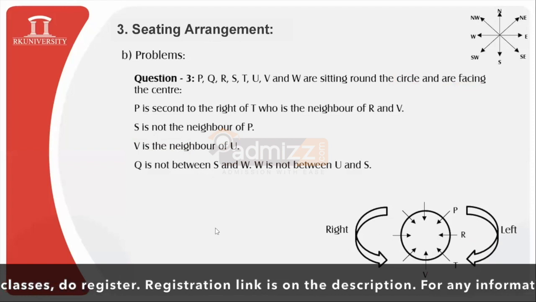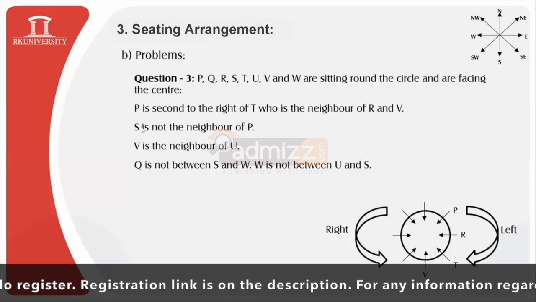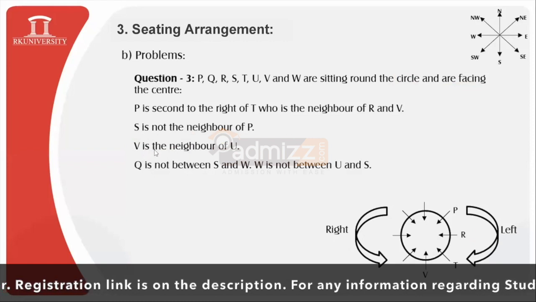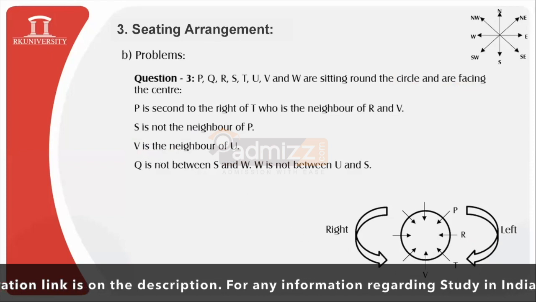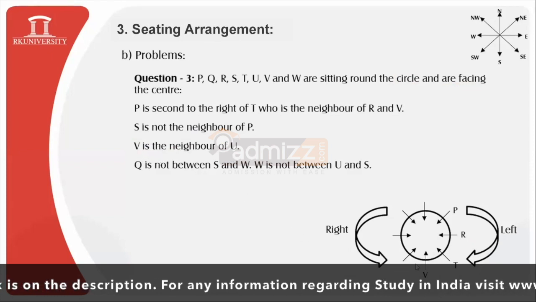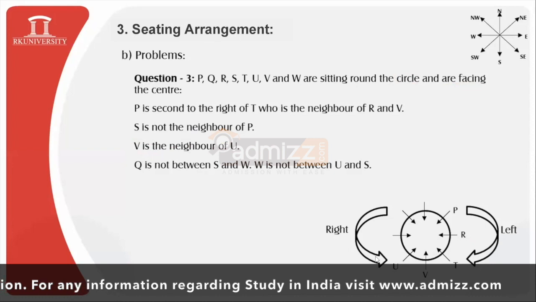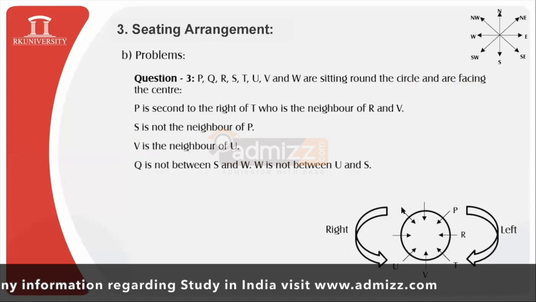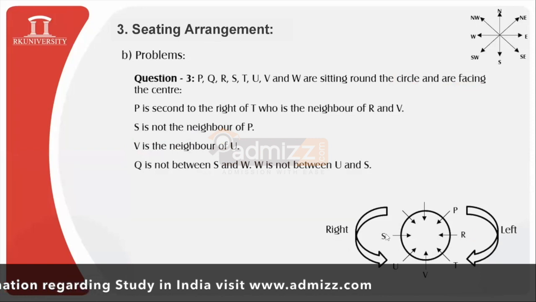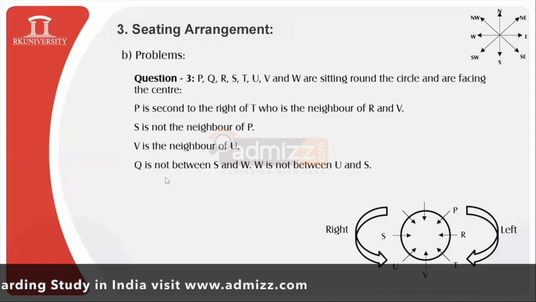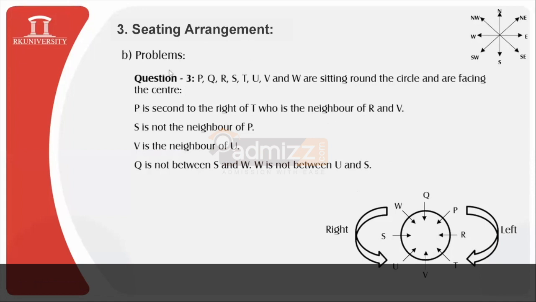Then we need to consider the other conditions also, that S is not the neighbor of P, followed by V is the neighbor of U. We have V over here, so we can locate U just beside V. And then S is not the neighbor of P, so I will locate S over here, that is far from P. And Q is not between S and W, and W is not between U and S. So let us locate W somewhere over here, and only the last person is remaining, that is Q. And here we are done with the arrangement.